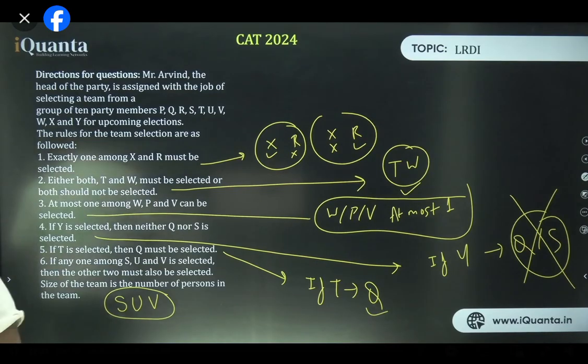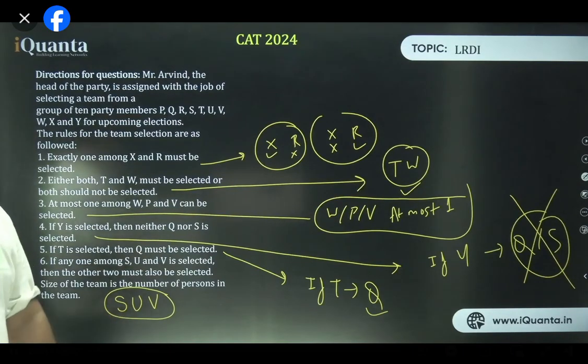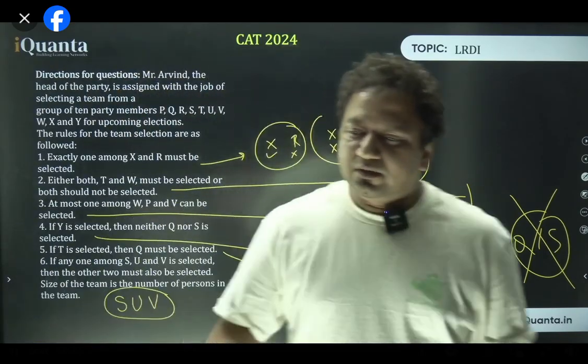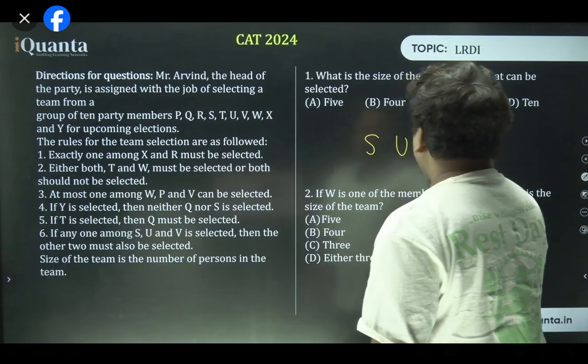Okay, now let us go to the questions. So here comes the first question, which says, what is the size of the largest team that can be selected? Largest team that can be selected. So to select the largest team, I think the best idea is to pick this from the sixth statement. What do you think? Isn't it? Because SUV, if they come together, they'll be 3 already. So I'm selecting SUV.